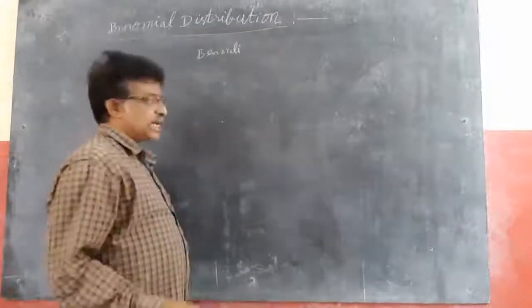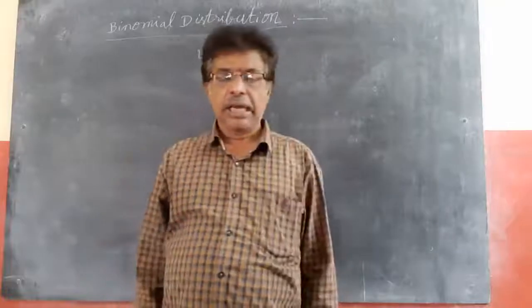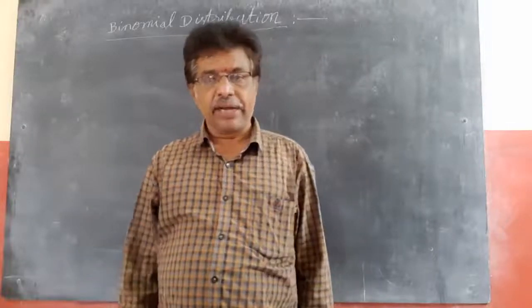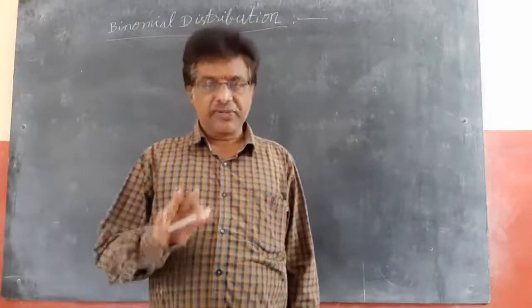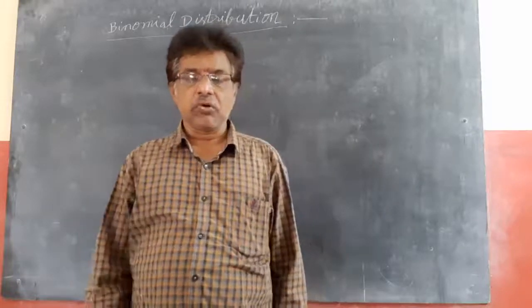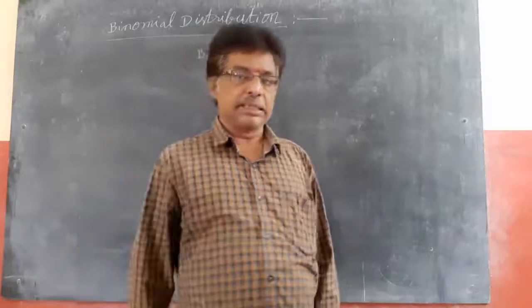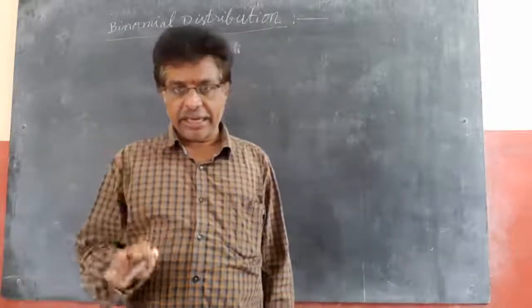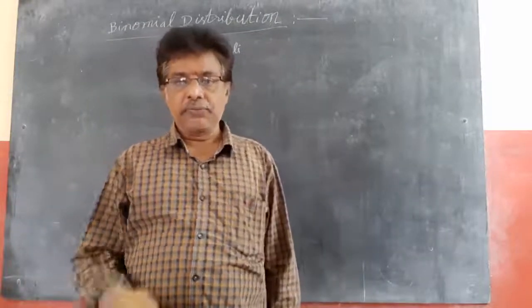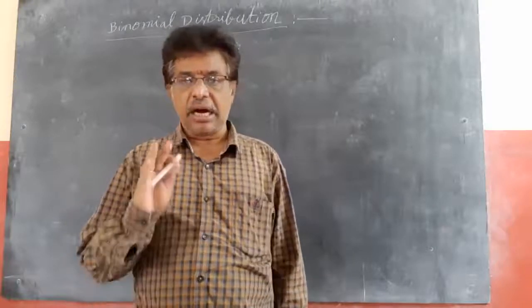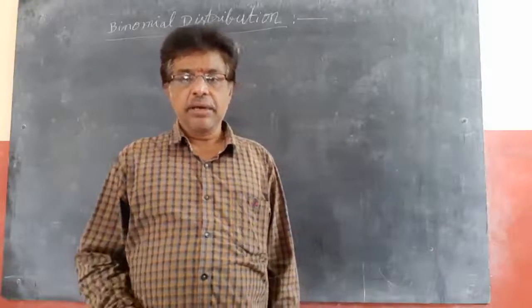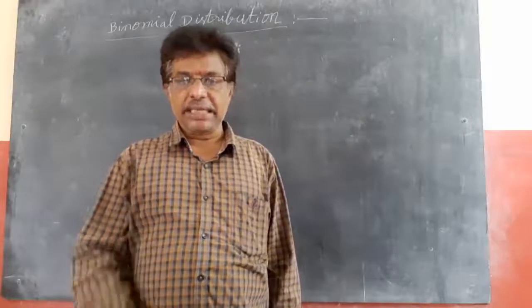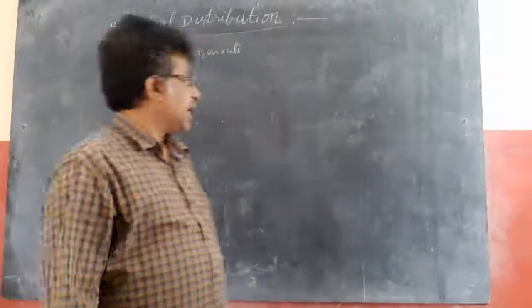Let an experiment be conducted n times. Out of that there are r successes. Let us assume that an experiment is conducted n times, out of which there are r successes. The probability of getting success each time, let it be p, and failure is q.